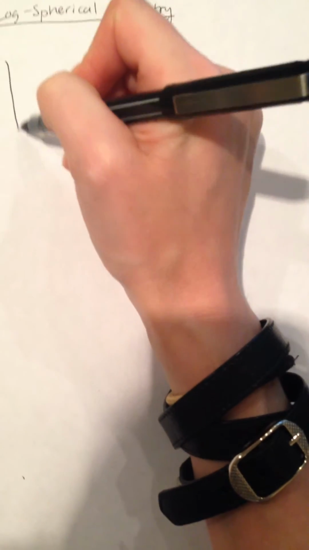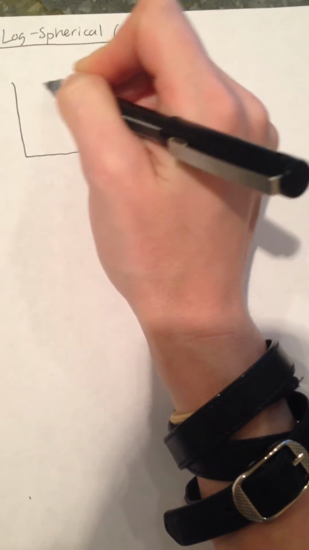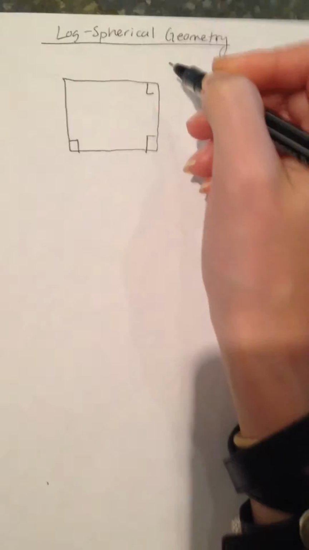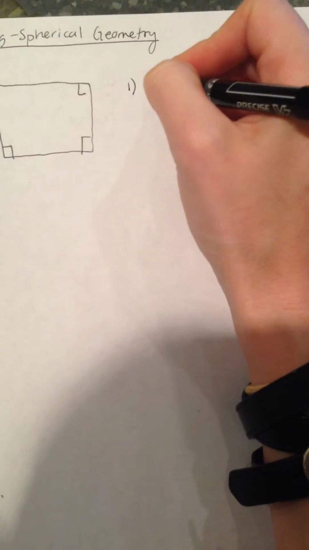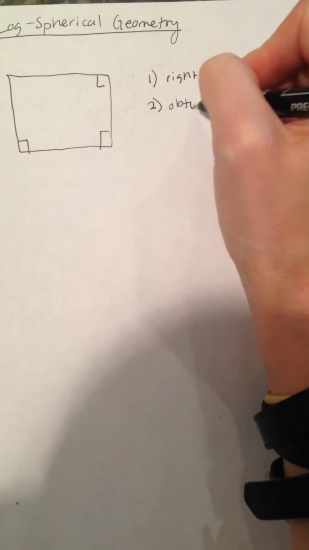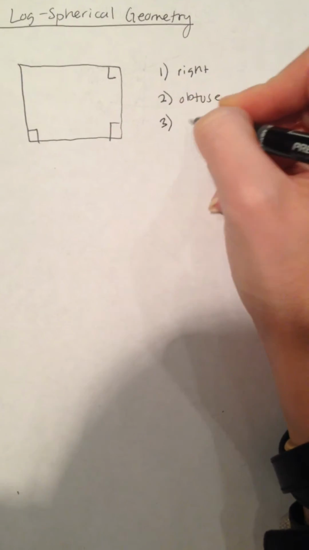So how he goes about this proof is he imagines an arbitrary quadrilateral that he knows has 3 right angles, and he makes 3 hypotheses about the 4th angle. So his first hypothesis is that it is right, his second is that it's obtuse, and his third is that it's acute. So he's able to prove the first by saying he knows it's right because of Euclidean geometry. There has to be 360 degrees in this quadrilateral.